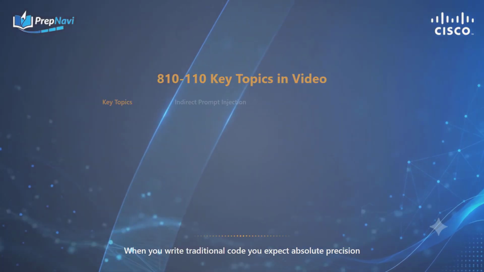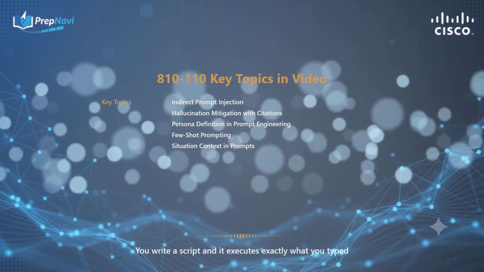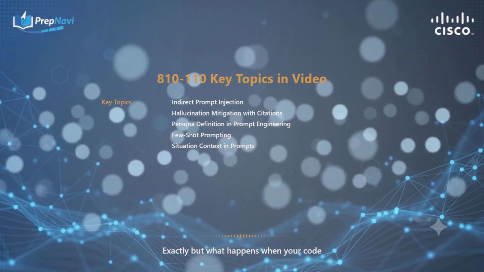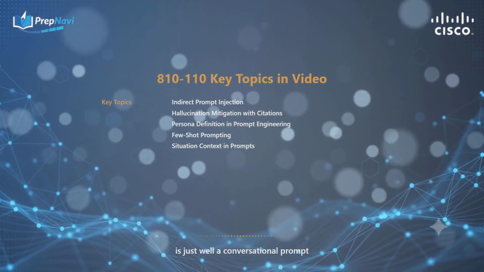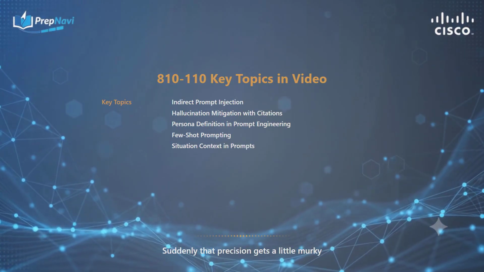When you write traditional code, you expect absolute precision. You write a script and it executes exactly what you typed. Right, it's totally deterministic. Exactly. But what happens when your code is just, well, a conversational prompt? Suddenly that precision gets a little murky.